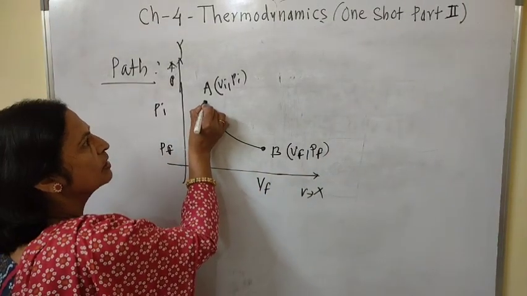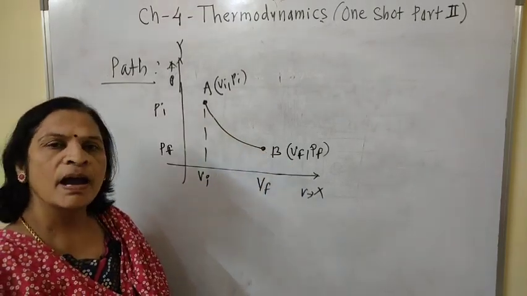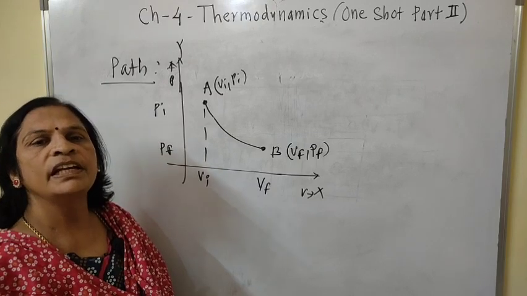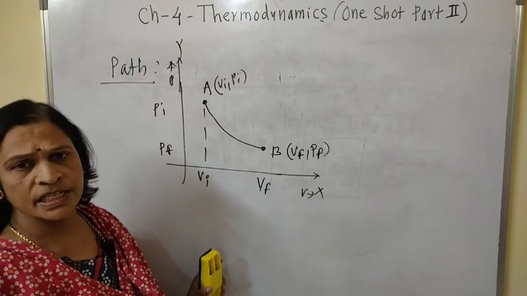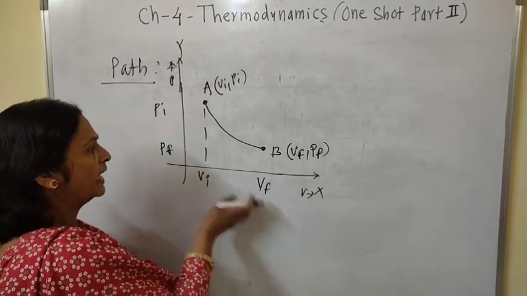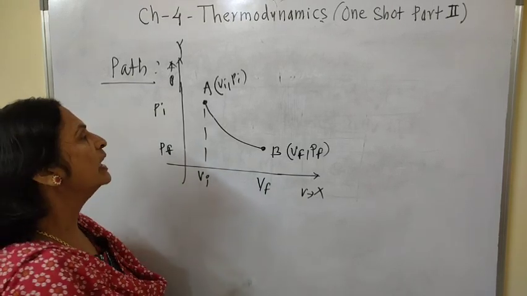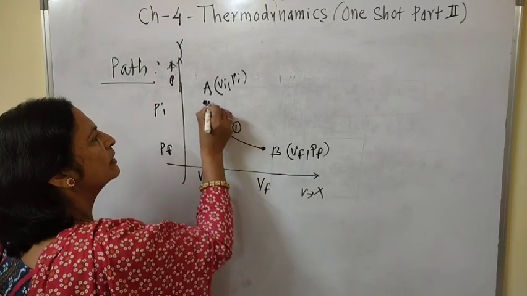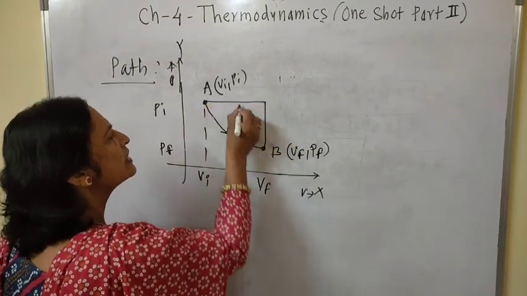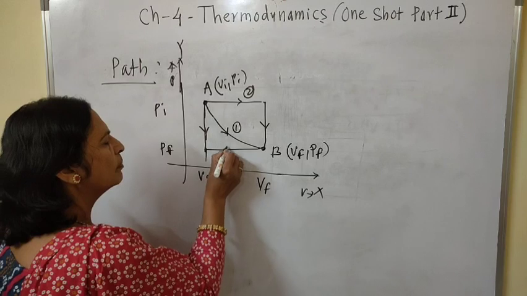When the initial state of the system changes to the final state, it passes through a series of intermediate changes. When this intermediate series of changes is plotted on a PV diagram, it is called a path. This is the first path, the first change. This is the second path and this is the third path.